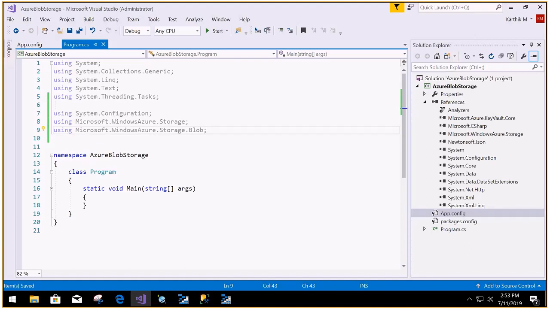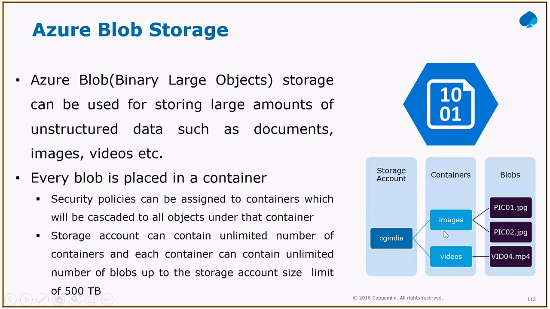Then now I'm going to add the code under Program.cs. The first thing we are supposed to do here, as per the diagram, is to have a storage account. In the storage account, the first thing we are supposed to have is a container. Under the container, I'm going to upload the file. For that file, I'm going to give one name. So I'm going to create a container called myfile, my container. In that container, I'm going to upload a blob, the text file test.txt, under whatever name you want. So let me just write that code.